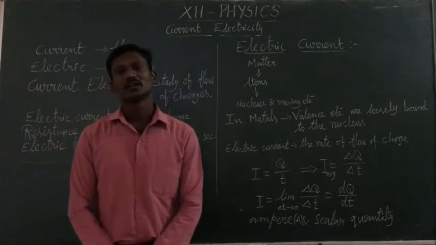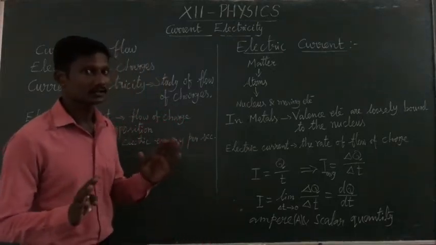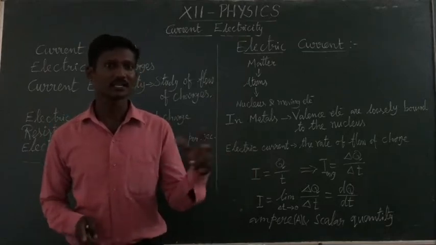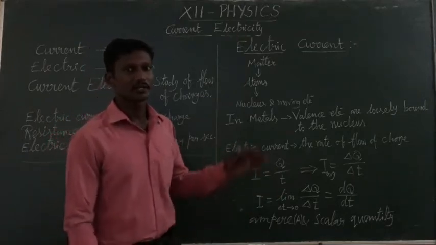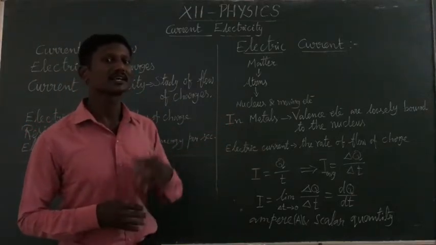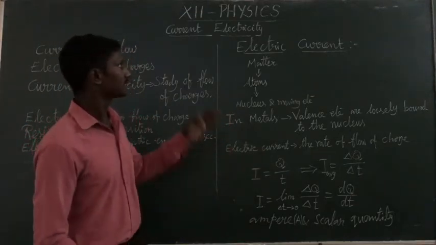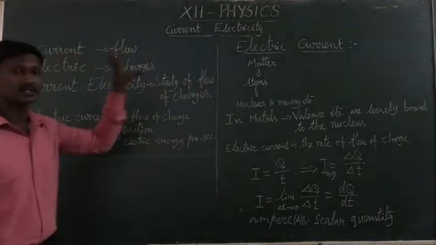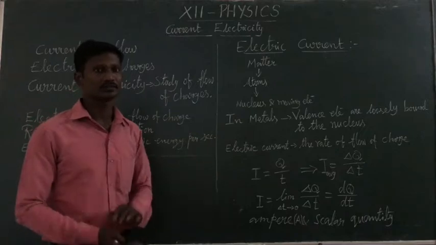Hi students. In unit 1 we discussed charges at rest, isn't it? That is known as electrostatics. But today we are going to learn about flow of charge. That means current, electric current. So that is known as current electricity. Current electricity is a very important topic in physics.